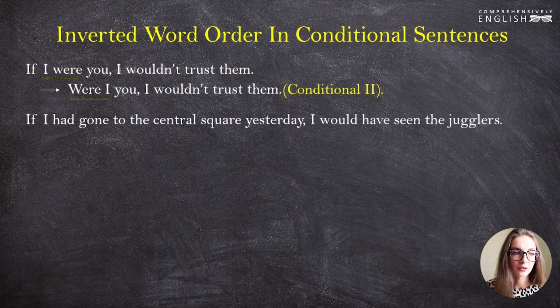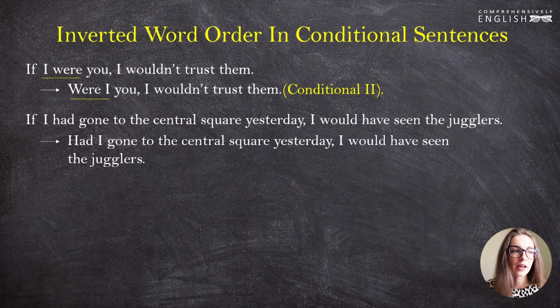"If I had gone to the central square yesterday, I would have seen the jugglers." "Had I gone to the central square yesterday, I would have seen the jugglers." Again, "I had gone" is paraphrased into "had I gone". This is the third conditional.